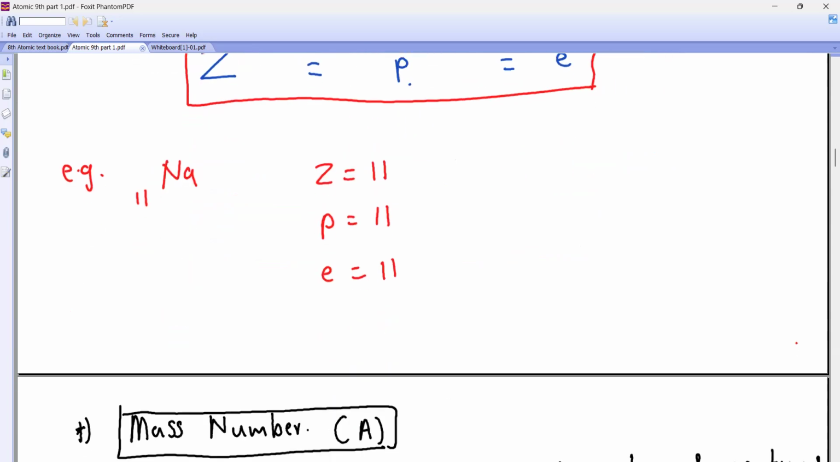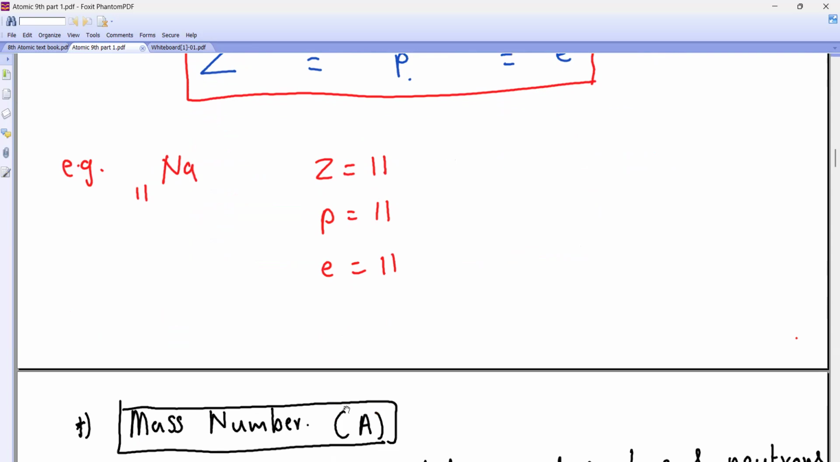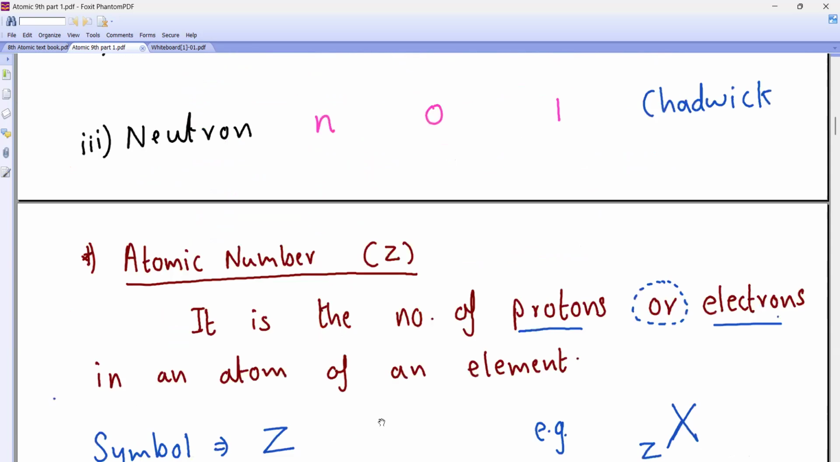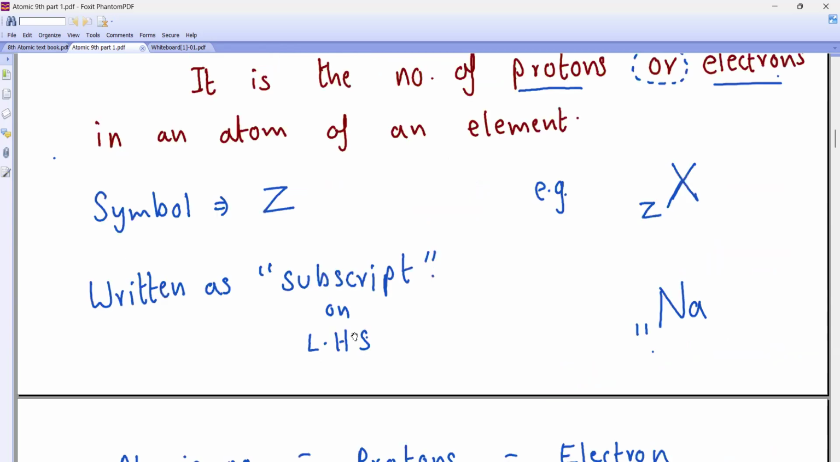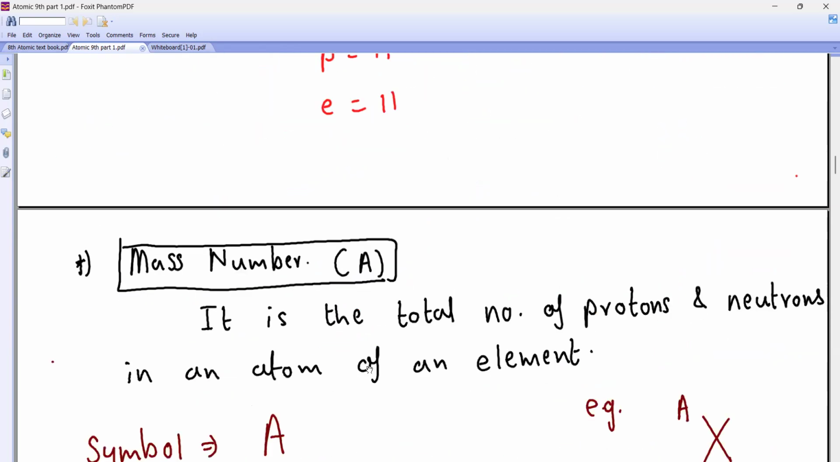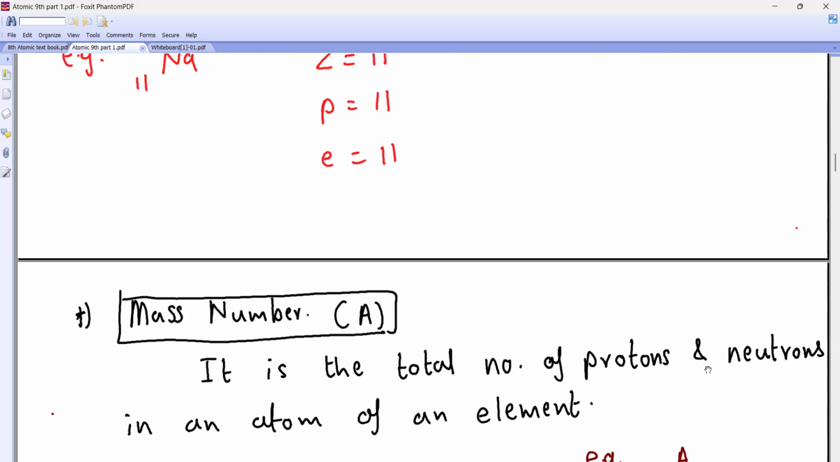Mass number. What is this? What is the symbol? Where is the mass concentrated, beta? Mass is concentrated at the center. In the center, what are there, protons and neutrons or not? So, what is the mass number? It is the total number of protons and neutrons in an atom of an element.